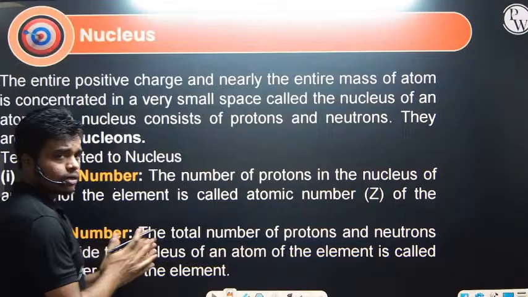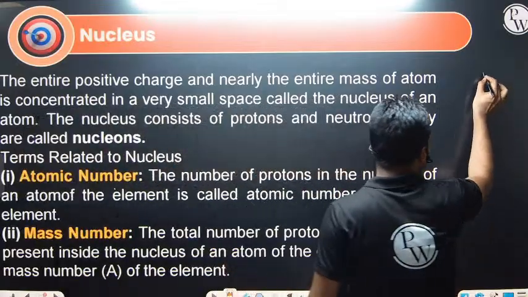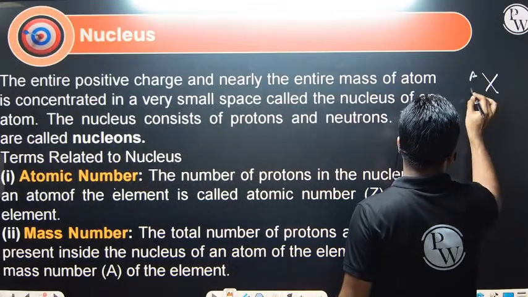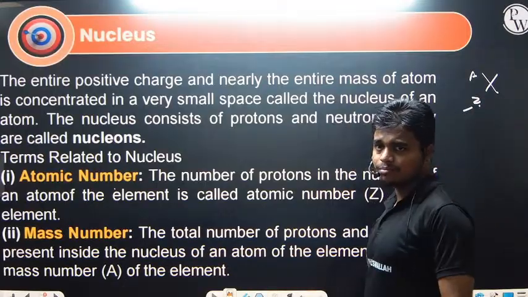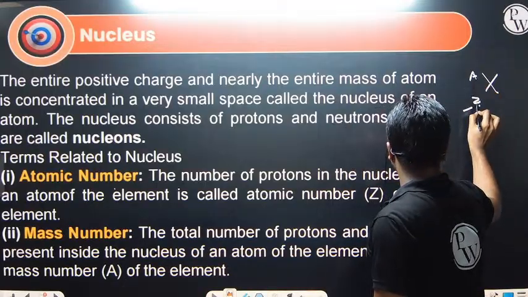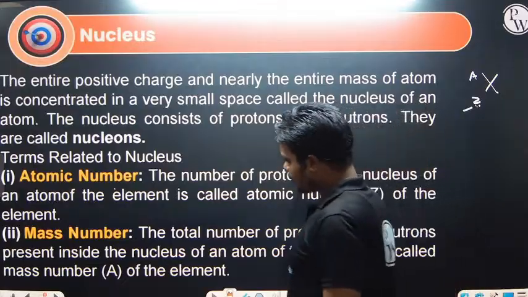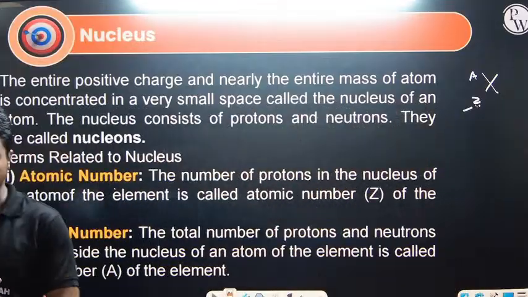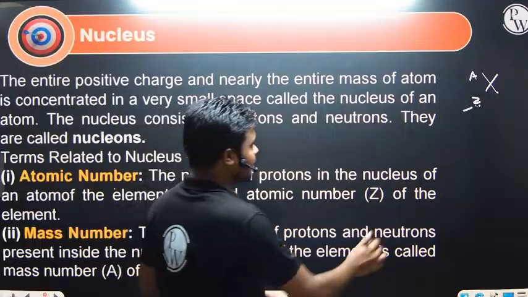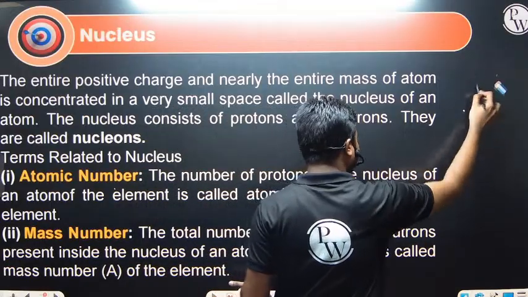Right. So next our topic is the nucleus. What is the nucleus? In the nucleus we have Z on this side and A on this side. This is what we define as the atomic number and this is what we define as the mass number. Inside the nucleus there will be protons and there will be neutrons.